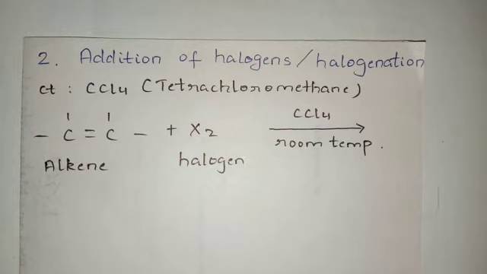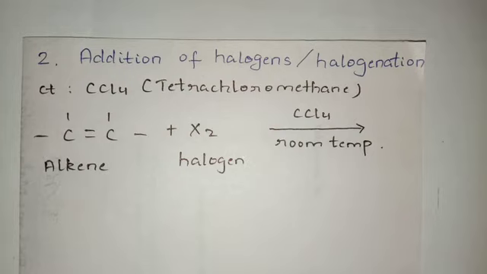We have already seen dehalogenation of vicinal dihalides in methods of preparation of alkenes. If you all remember, just in the previous video, when we were studying how to prepare alkenes, we saw how we can obtain alkenes from vicinal dihalide. Vicinal dihalide is a dihalide where both the halogen atoms are on adjacent carbon atoms. So we have to remove both the halogens. So that process was dehalogenation.